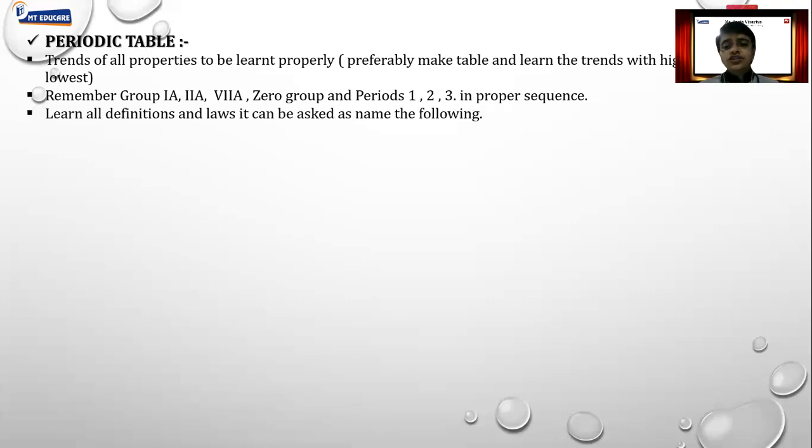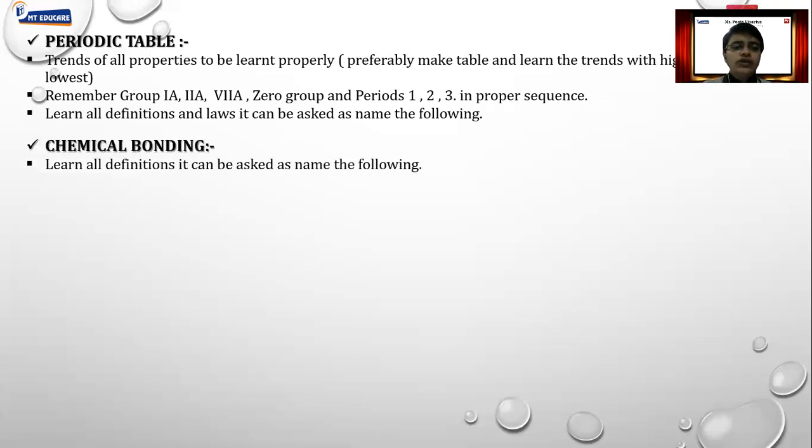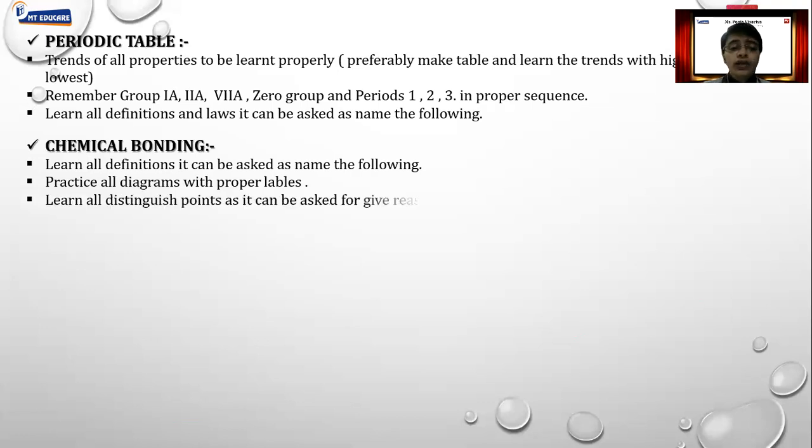Learn all the definitions and laws the way they are given in the text. Don't try to answer in your own ways. It is wrong. Chemical bonding is a very simple chapter and hence it needs a lot of practice. So learn all definitions and practice all the diagrams with proper labels.